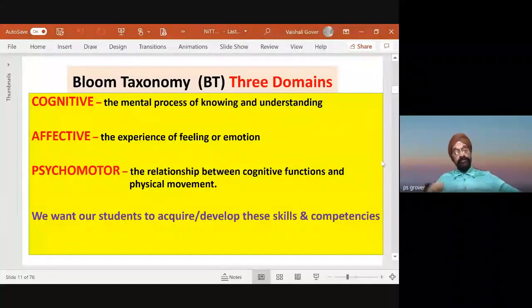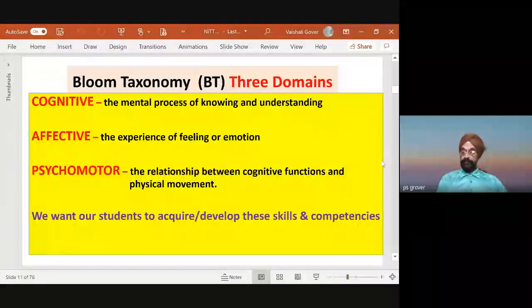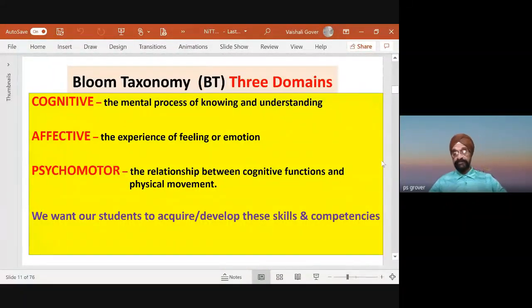So, how can I do these things? How can I write a measurable, understandable learning outcome? Here comes the Bloom taxonomy. You have already been exposed to the essentials of Bloom taxonomy. I shall just quickly recall them so that I can use them to design the course outcomes and program outcomes. Cognitive: the mental process of knowing and understanding. Affective: the experience of feeling or emotion. Psychomotor: the relationship between cognitive function and physical movement. That is the manual thing. We want our student to acquire and develop these skills and competence.